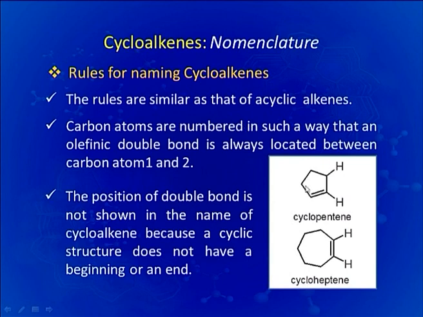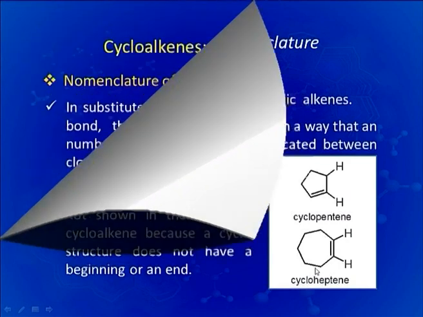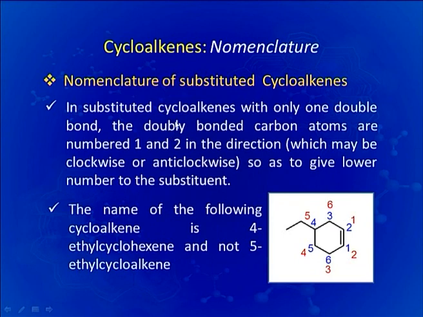Therefore, in this particular example you can see that this is a 5 carbon cyclic alkene, hence it is named cyclopentene, and this is a 7 carbon cycloalkene, hence it is named cycloheptene. Now, some examples where substitution is present in the cycloalkene ring.